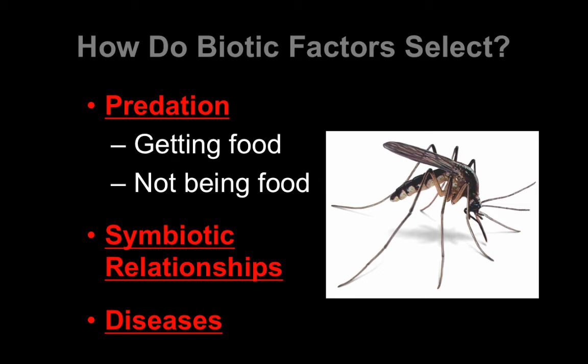Diseases are a major selective force because some individuals are going to be more susceptible, some individuals are going to be more able to survive. And that is going to select for the resistance to those diseases. For example, malaria has had a major selective force on human beings.